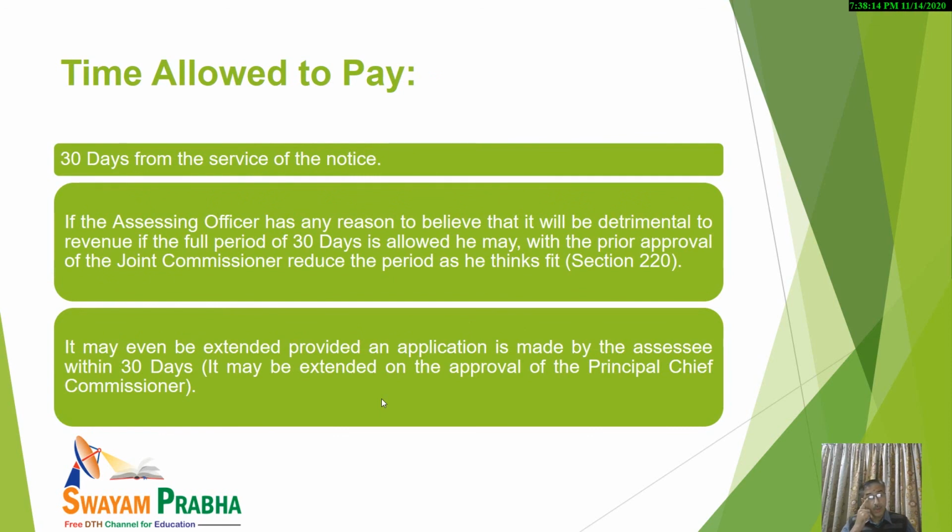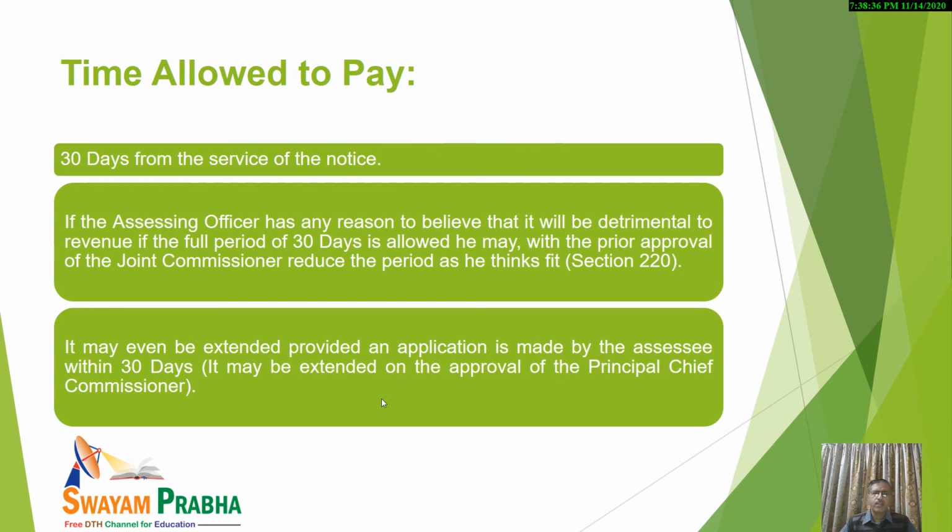Now, one thing more you should remember: whenever some notice is sent by the assessing officer, some time period is given to pay the required amount.